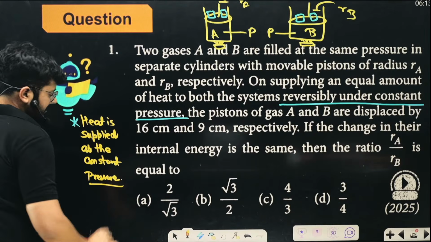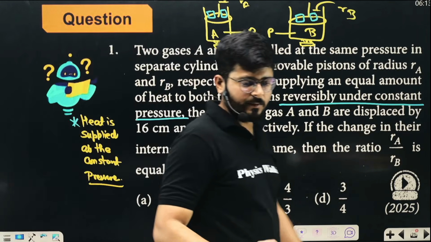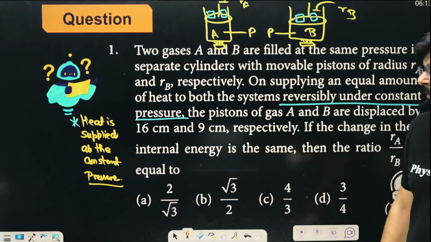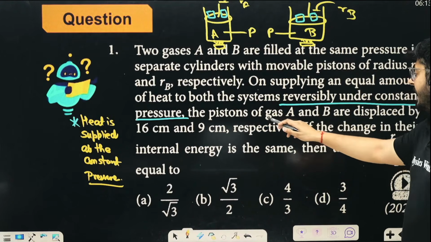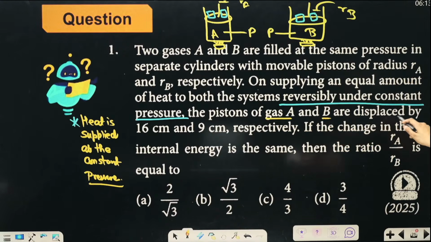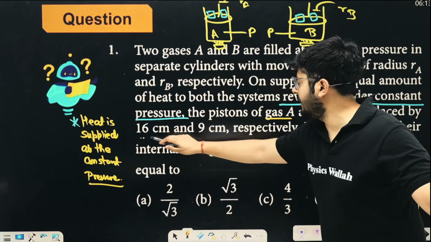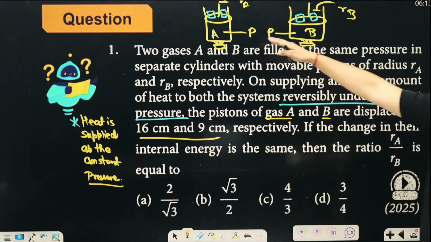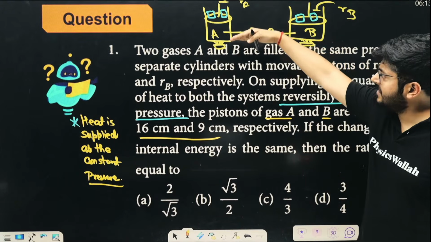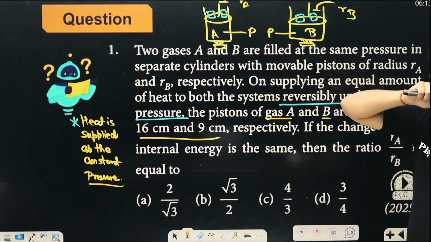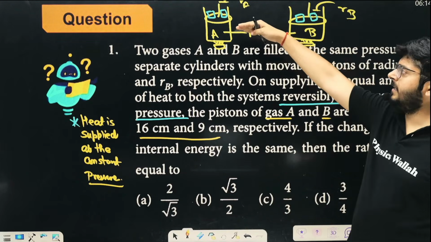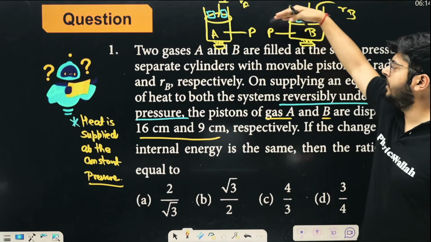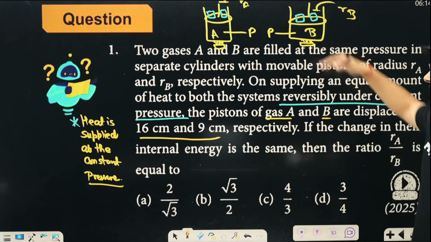Okay. Heat is supplied at a constant pressure. This is something that is very, very relevant for you, right? So now the pistons of gas A and B are displaced by 16 centimeter and 9 centimeter, respectively. So if you are heating it up, what is happening? This is displaced in this direction by 16 centimeter and 9 centimeter respectively.